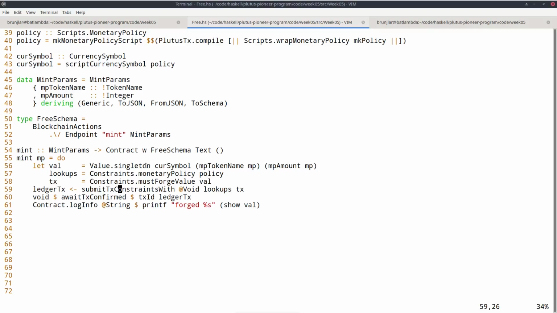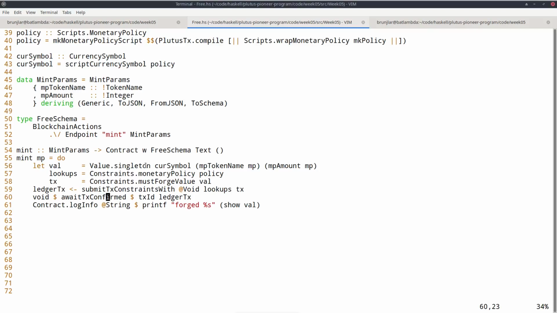So it must make use of these blockchain actions, of this superpower of the contract monad, that it has access to the UTXOs, for example. So this is a monadic action, and we bind the result, call it ledger TX. So this is now basically a handle on the transaction that we just submitted. So this submit TX doesn't just construct the transaction, it also submits it.